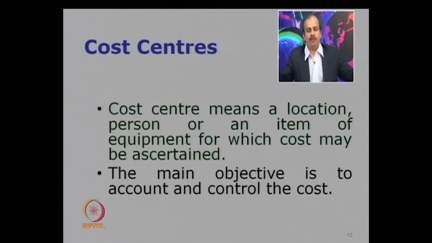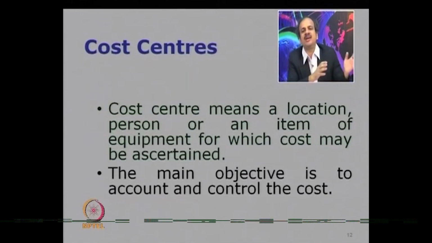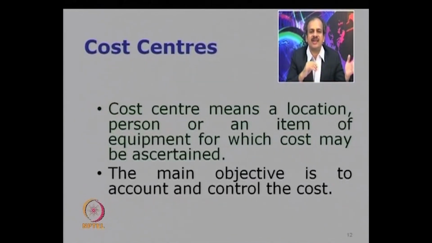If you look from a broad company point of view, perhaps you may have a production department, an admin department, and a selling department. These three could be considered cost centers. But this may not be enough, because it does not give you enough control on your costs. So what the company might do is subdivide the production department into three parts, say cutting, assembly and finishing.